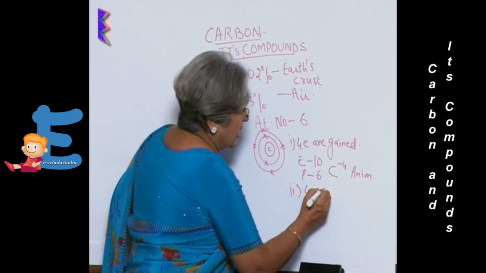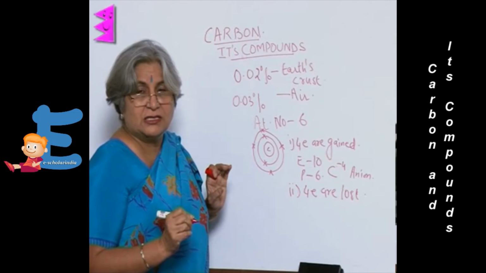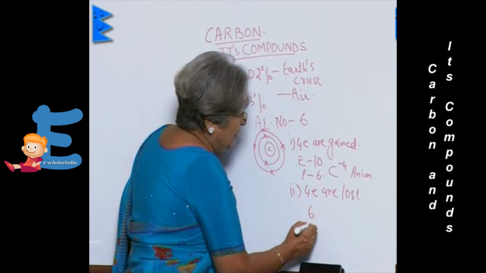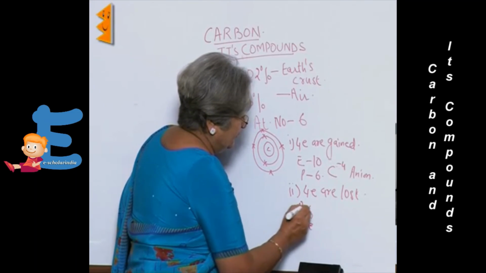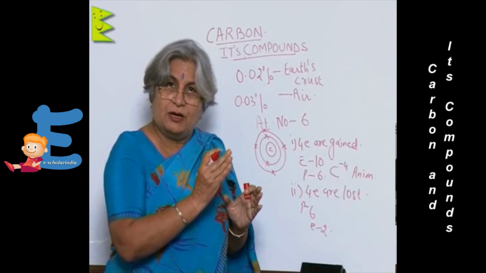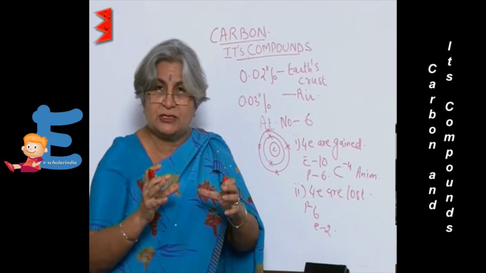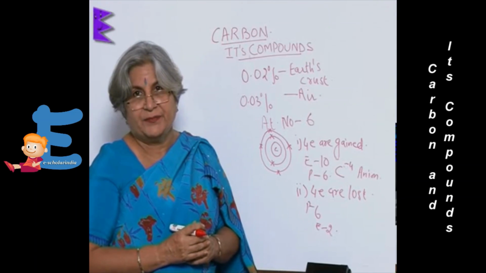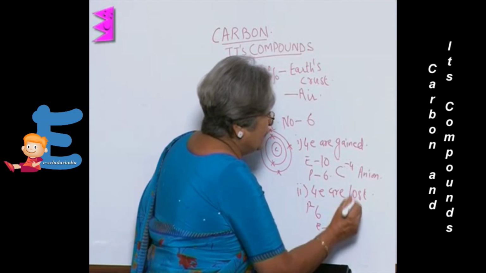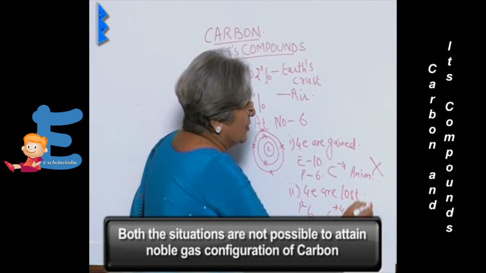4 electrons are lost. If 4 electrons are lost, then the protons will be 6 and electrons will be 2. That means to be able to allow electrons to move away from the effect of the nucleus, the 6 protons, a lot of energy will be required. And if it happens, then it will become C positive 4 or a cation. But both these situations are not possible.